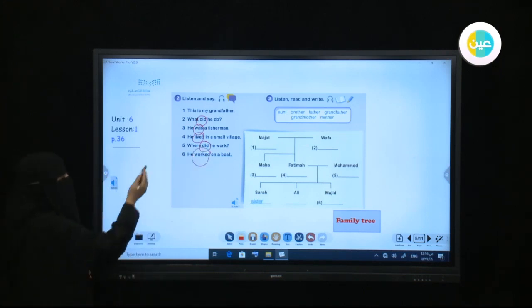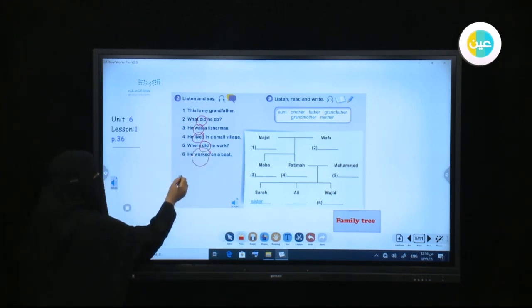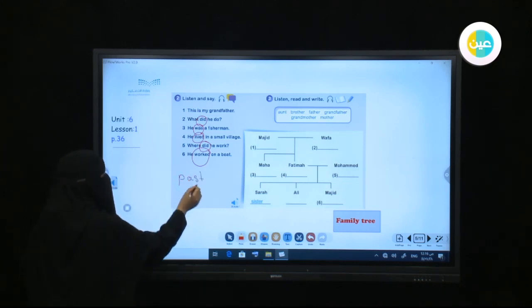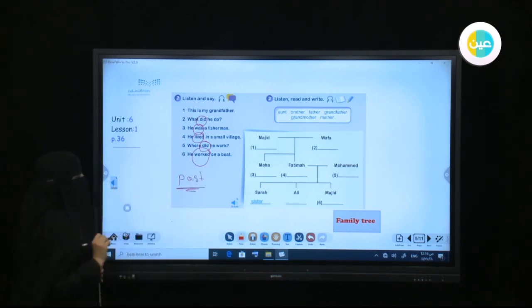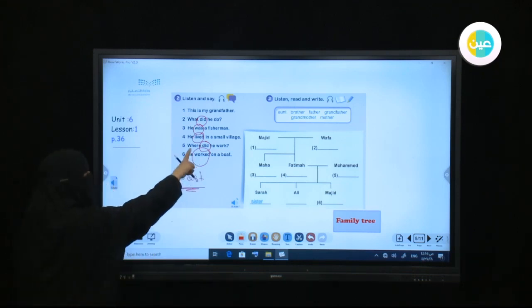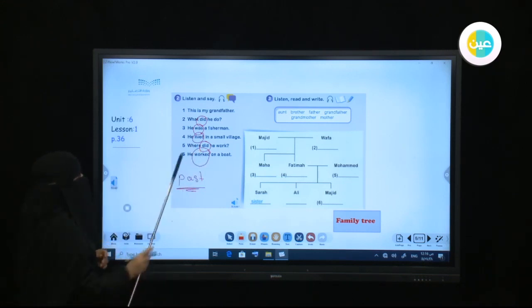Okay, so here if you can see all these questions and answers are all in the past. Worked, the verb is in the past. Where did, because you are asking about something that happened in the past. And lived also in the past. Was, the past of is. And also again here, what did is the question here in the past.